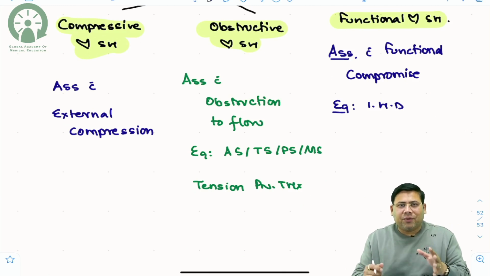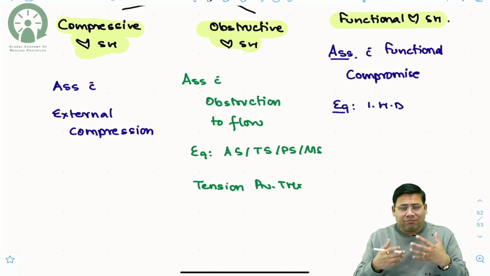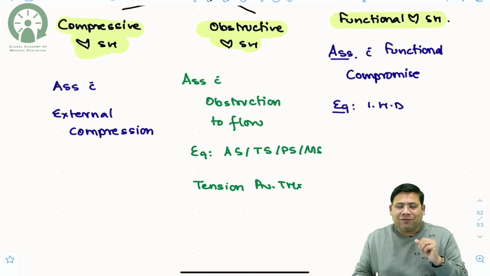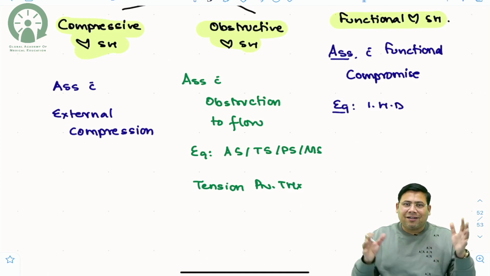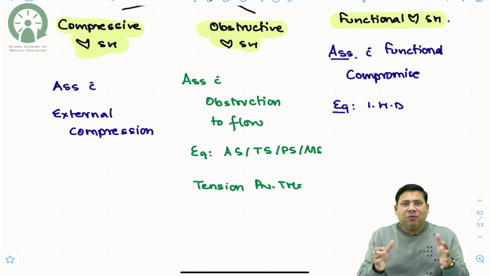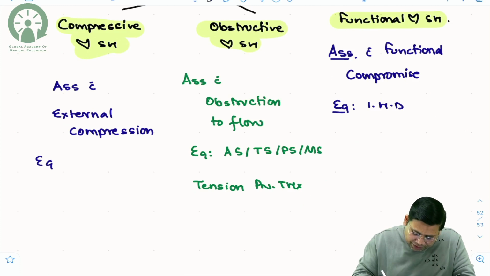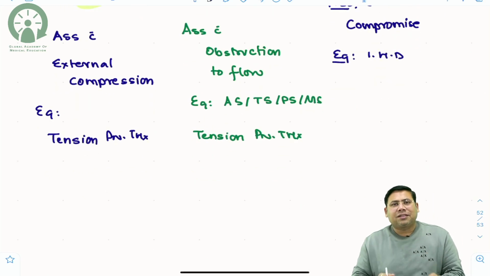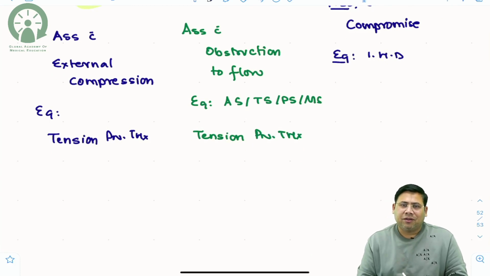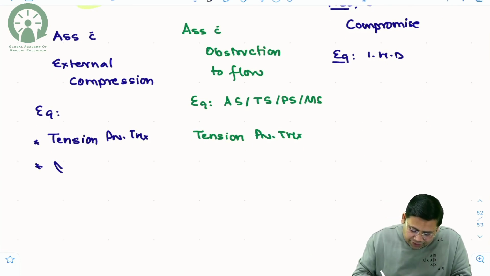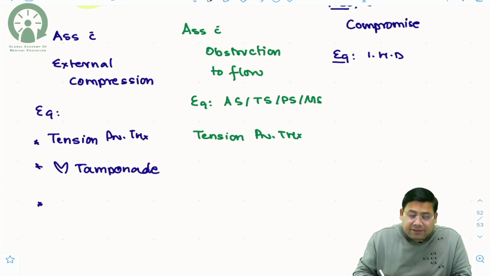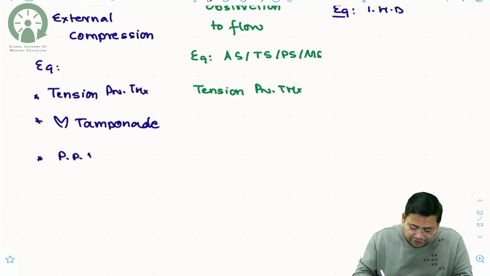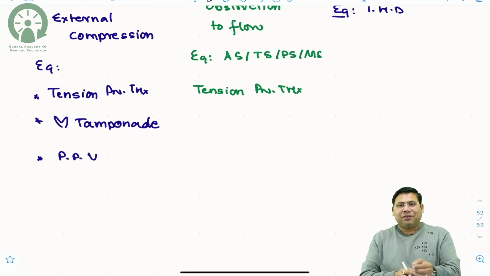Or in case of positive pressure ventilation, PPV, that is a forced positive pressure ventilation. Third is in case of cardiac tamponade. So in all these cases, the heart is getting compressed from outside, and that is why it is not able to pump the blood. So the examples or the association, it is tension pneumothorax. Do you know tension pneumothorax? The definition is any pneumothorax associated with what? Compressive cardiogenic shock. The second, I have told you, is cardiac tamponade. And the third is nothing but positive pressure ventilation. Management I have already discussed briefly with you.